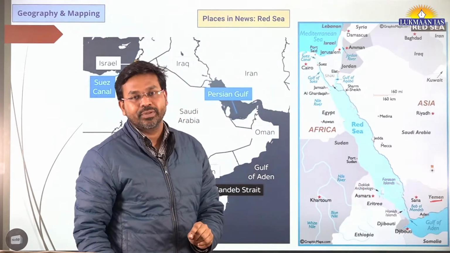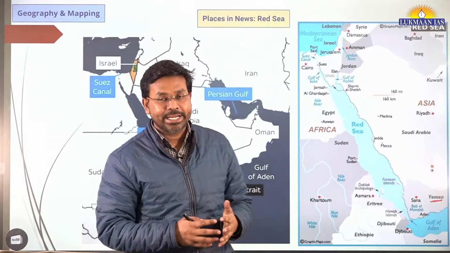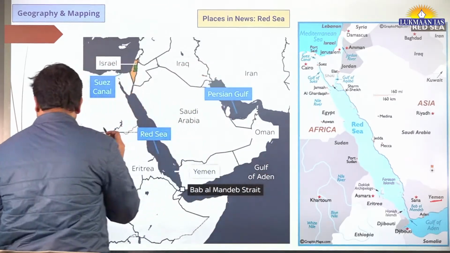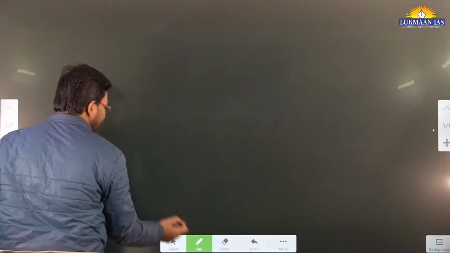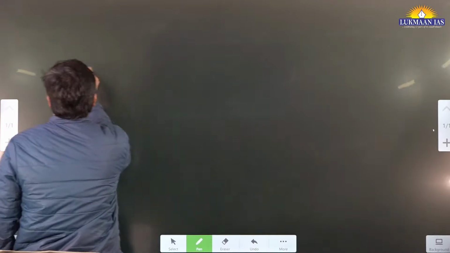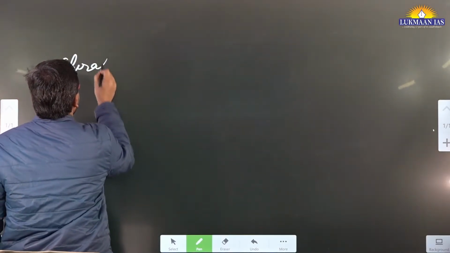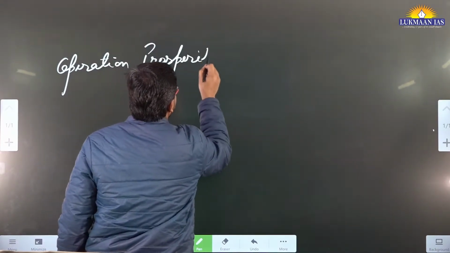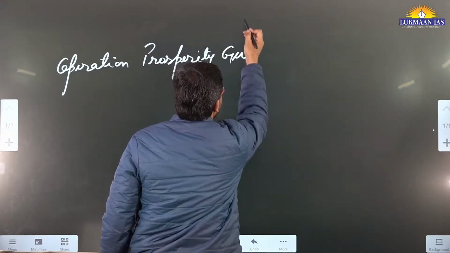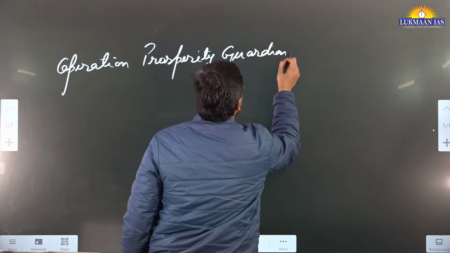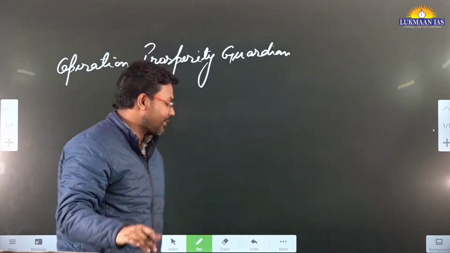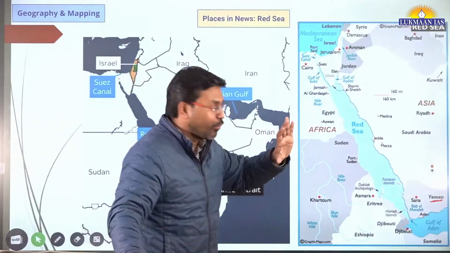And in retaliation, the United States of America has started an international alliance which is known as Operation Prosperity Guardian. Okay, that is known as Operation Prosperity Guardian. So I'm going to write down the name of the operation for you. It is known as Operation Prosperity Guardian. So this Operation Prosperity Guardian is a kind of operation against the Houthi rebels, against the attacks that were happening on the cargo ships that were moving through Red Sea.